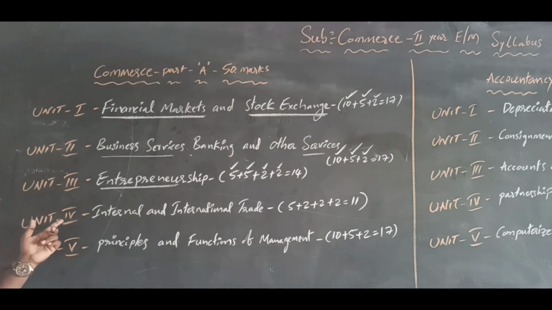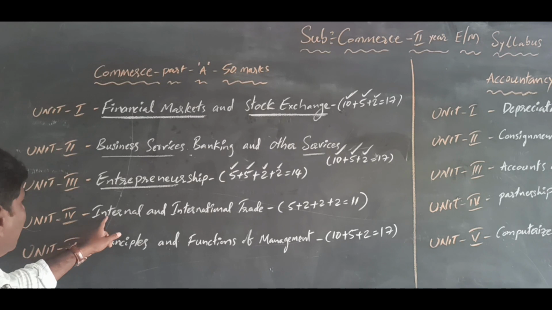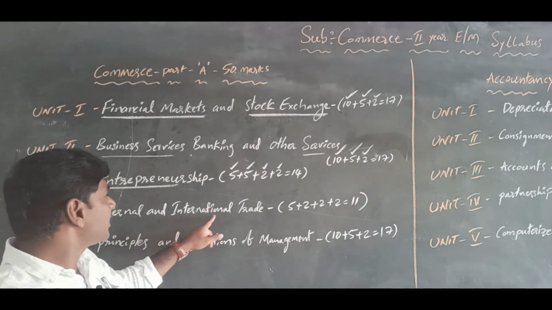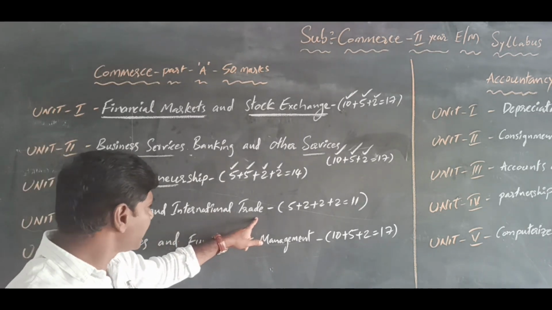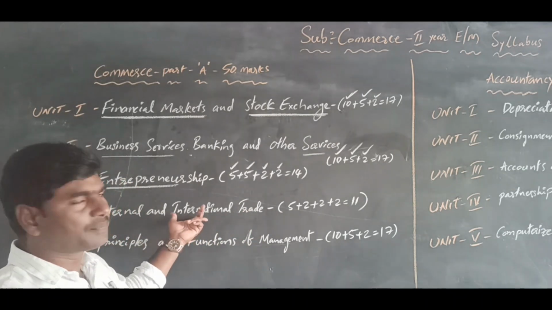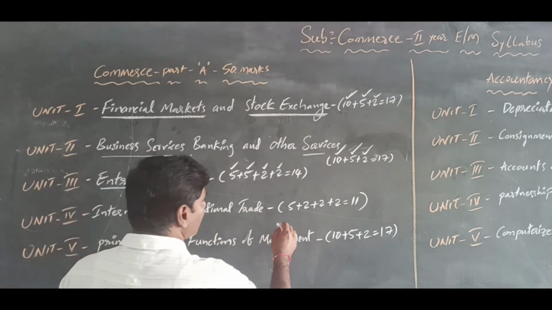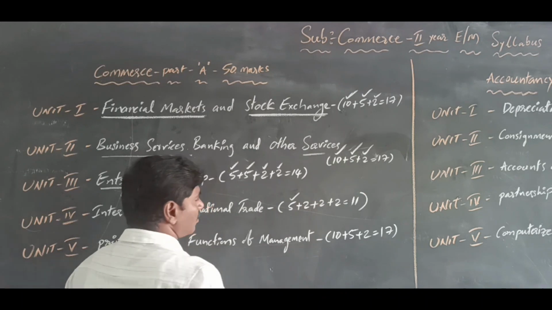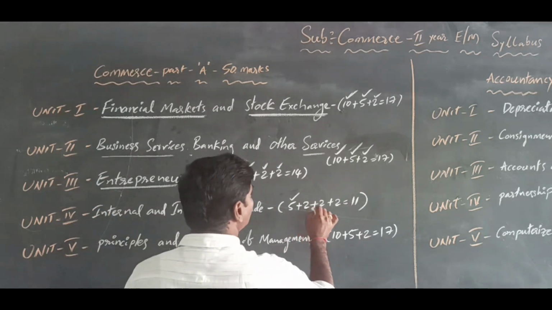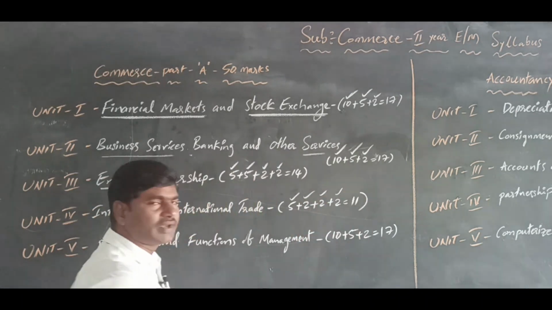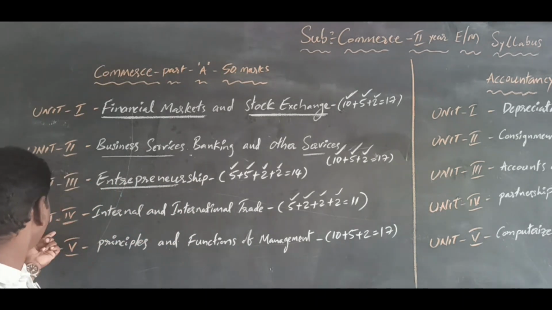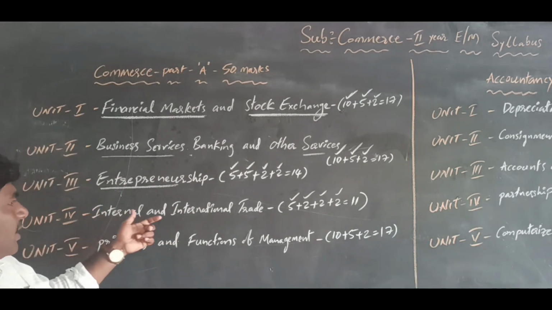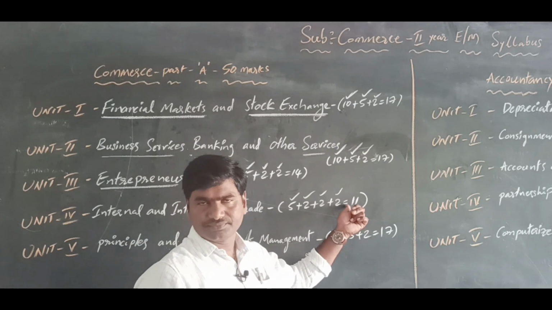Next, the fourth unit, internal and international trade. It is a very important and very easy chapter. In this chapter we get 5 marks and 5 marks questions and 2 marks very short questions. Totally, we get 11 marks from the fourth unit.